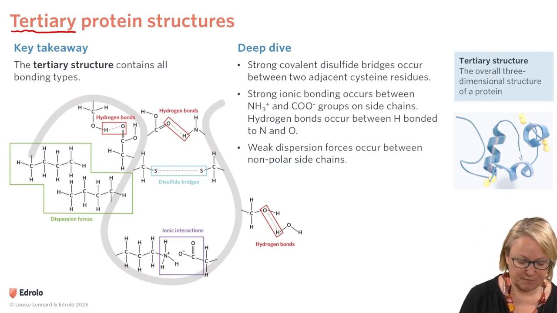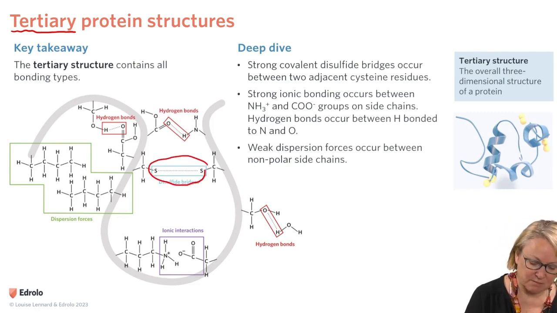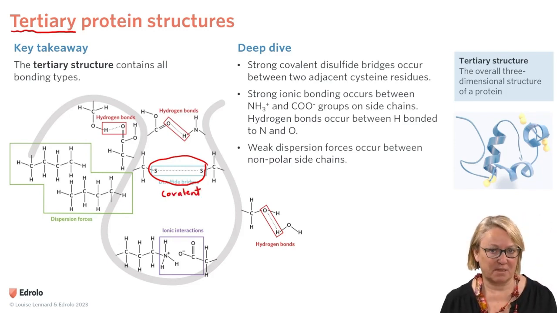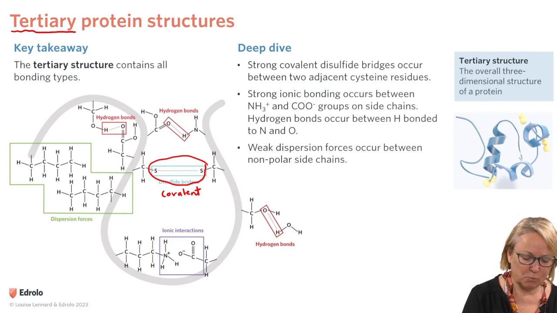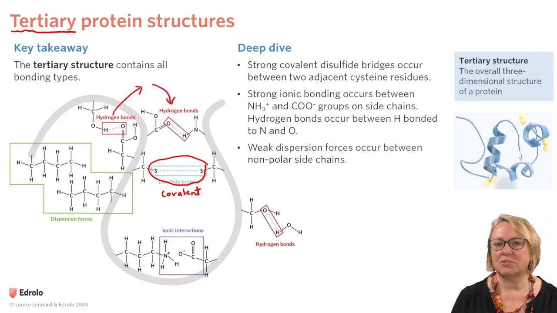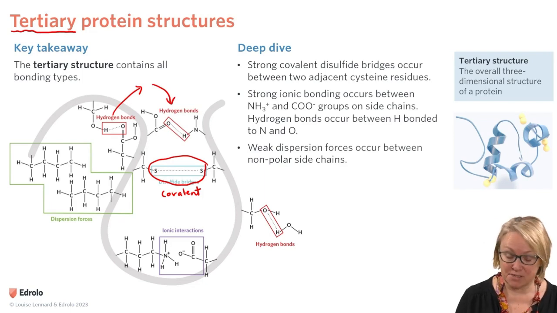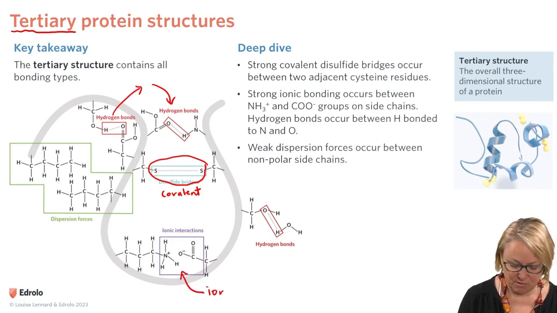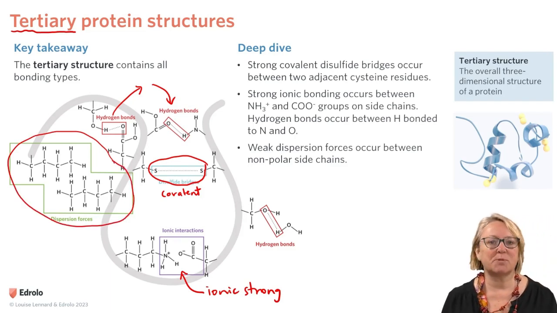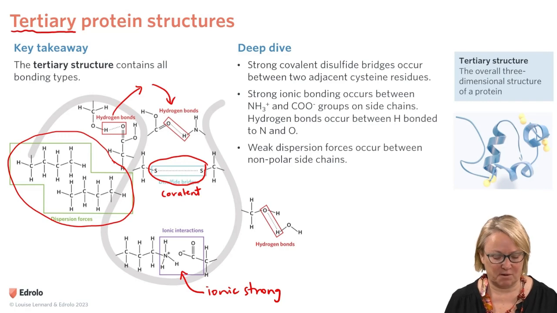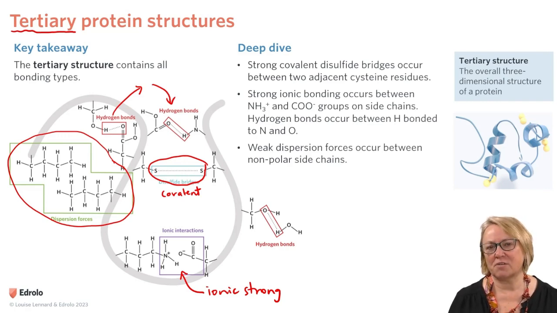So we can have disulfide bridges, which are covalent, and they come about from SH groups on adjacent amino acids that contain sulfur. Not all amino acids contain sulfur. We have hydrogen bonds in tertiary structure. We have ionic interactions, which are very strong. And we also have weaker dispersion force interactions between non-polar side chains on amino acids. So we have lots of different types of structures in the tertiary structure.